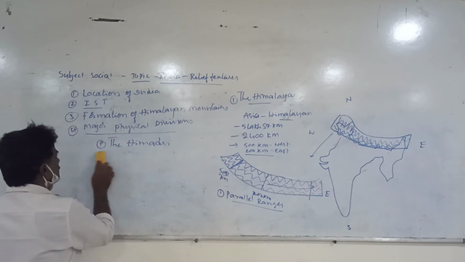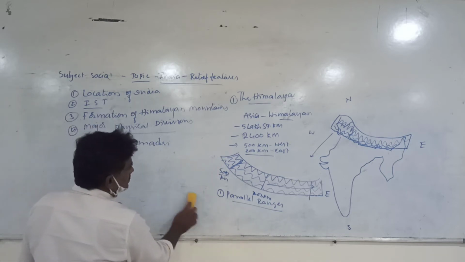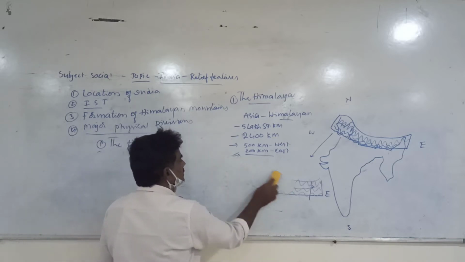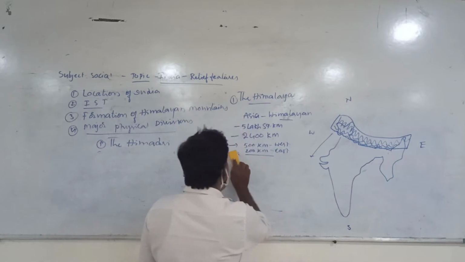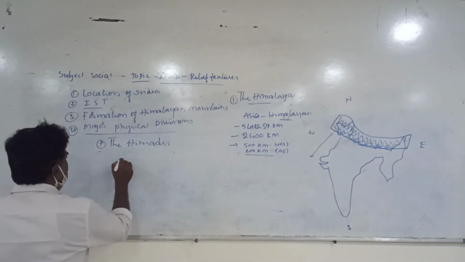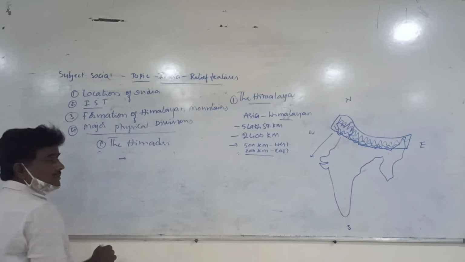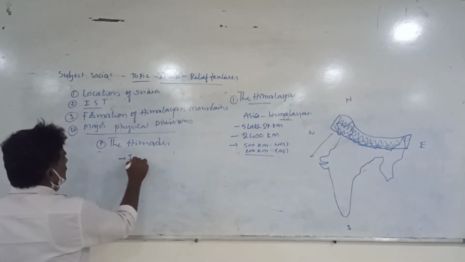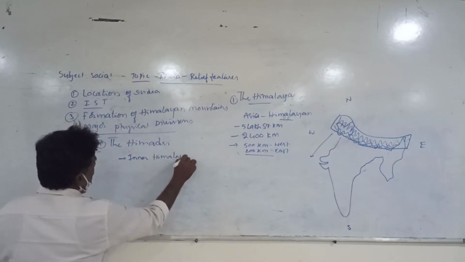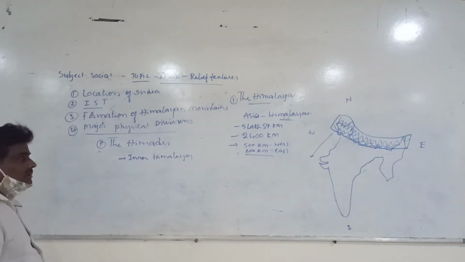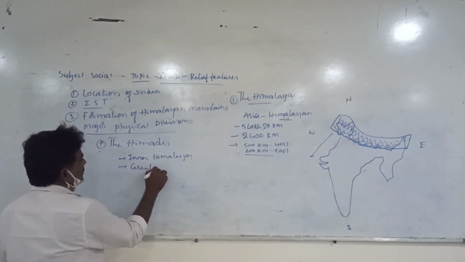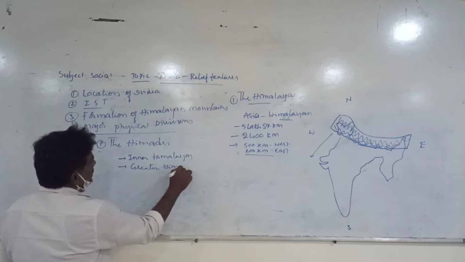Let us speak about the Himadri range. It is called the inner Himalayas, or the greater Himalayas.